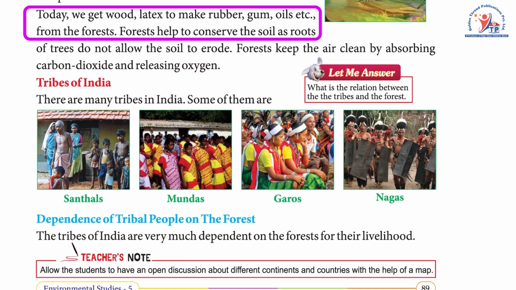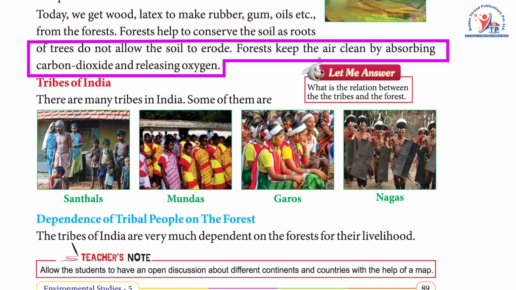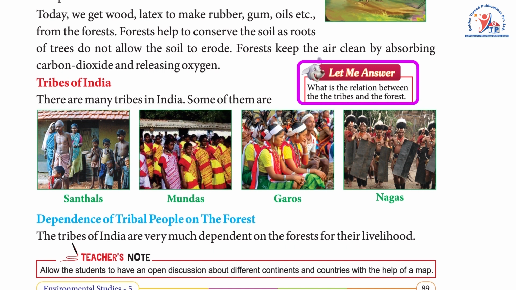Today, we get wood, latex to make rubber, gum, oil, etc. from the forest. Forests help to conserve the soil as roots of trees do not allow the soil to erode. Forests keep the air clean by absorbing carbon dioxide and releasing oxygen. Let me answer: what is the relation between the tribes and the forest?